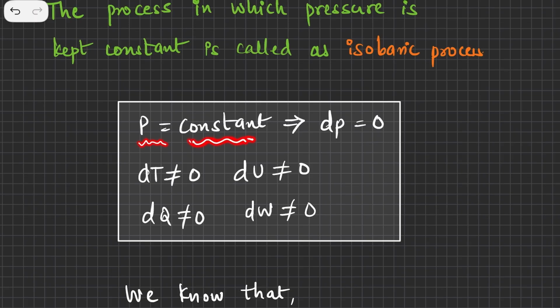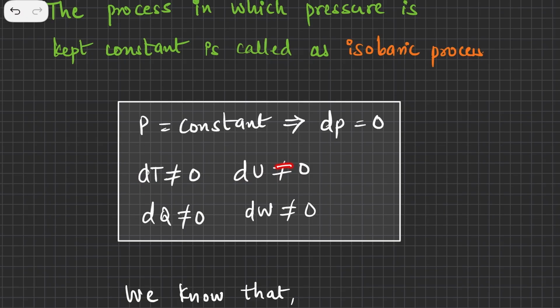If the pressure is constant, the change in pressure is zero. There is no change in pressure. In such a process, the temperature might change, so the change in temperature is non-zero. There will be some change in temperature, and temperature and internal energy are directly related. So if there is a change in temperature, then there will be a change in internal energy too.